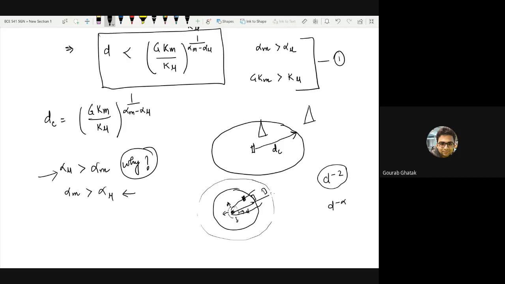But we will not go into those details. We are neither going into the details of fields and waves, nor into very close range transmissions where you go away from the far field pattern.